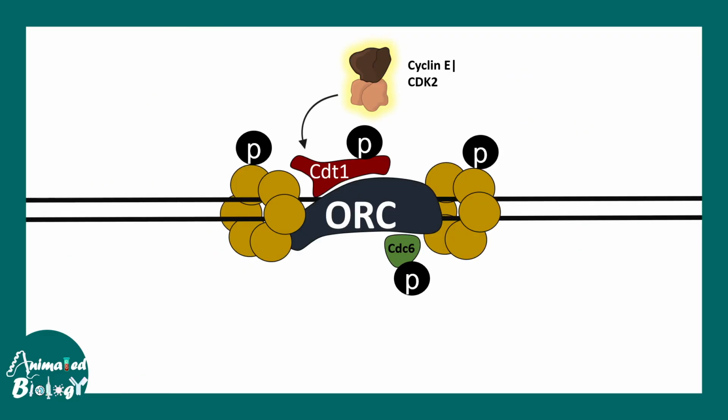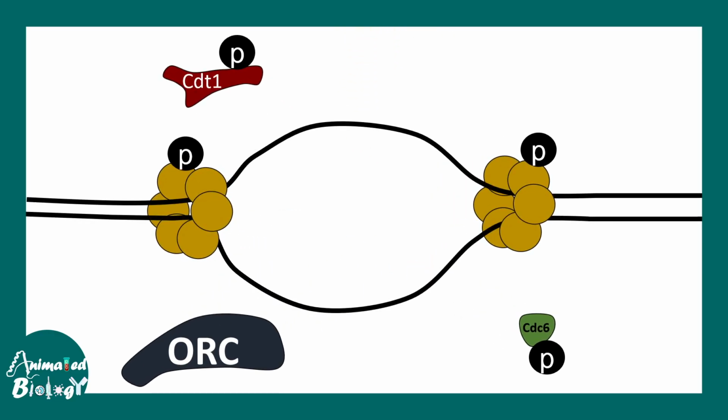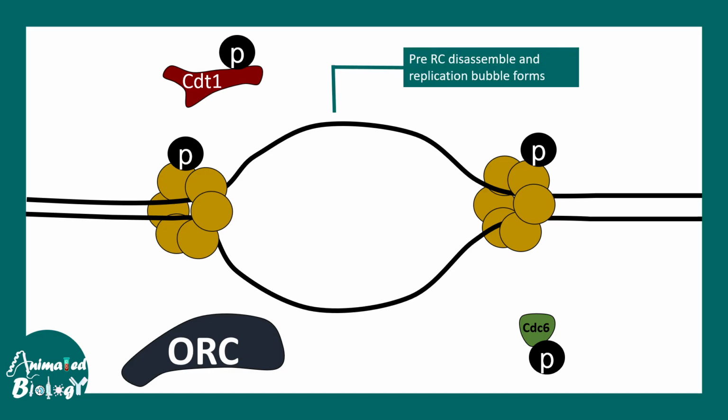Now let's move on. So right now we are at the initiation step. Due to the phosphorylation, the ORC complex falls off, the CDT1, CDC6, all of them disassemble. The helicase starts its job of unwinding the DNA strands. Now two strands get separated, the hydrogen bonds between them are broken. And this is really important because the replication bubble starts to form.